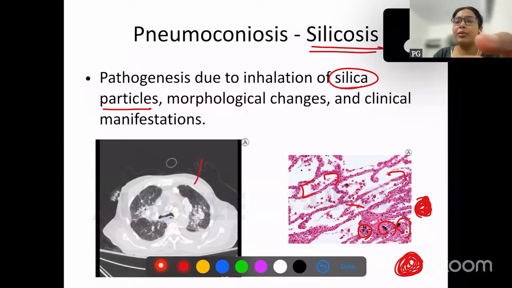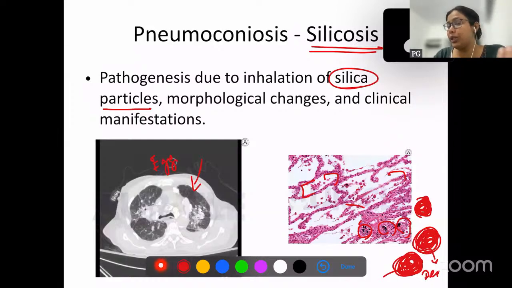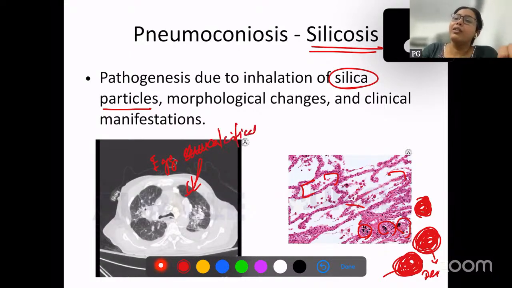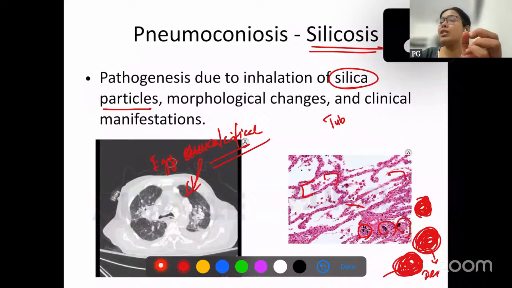In radiology, very important: eggshell calcification. Why eggshell calcification? In histology, you can see that there are so many large areas of fibrosis and collagen deposition. These areas are dead and degenerated, so calcium is going to come and accumulate in these areas. That reflects as eggshell calcification in radiology. Also remember, silica is associated with tuberculosis. So patients with silicosis have an increased risk of tuberculosis.